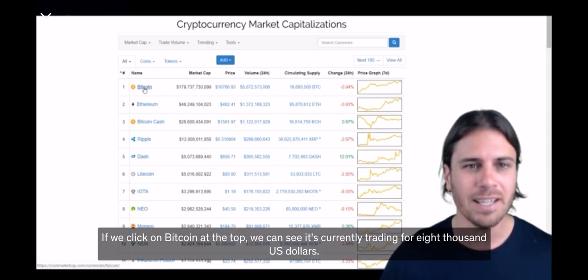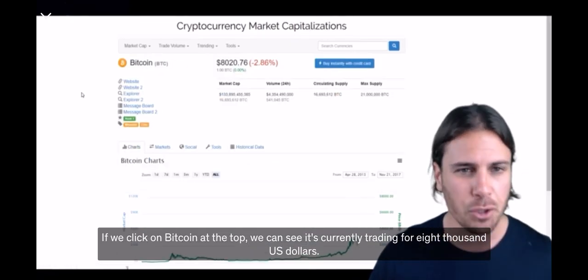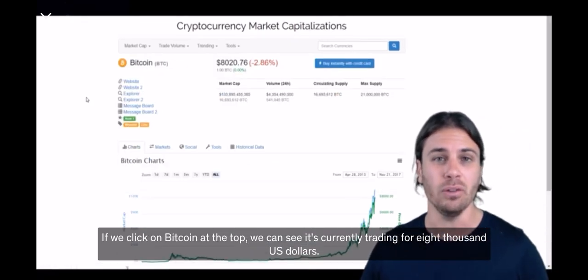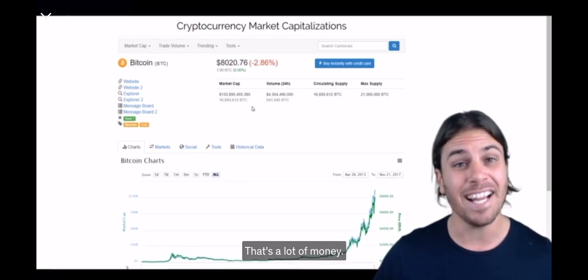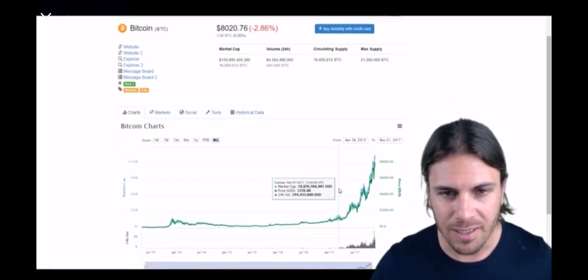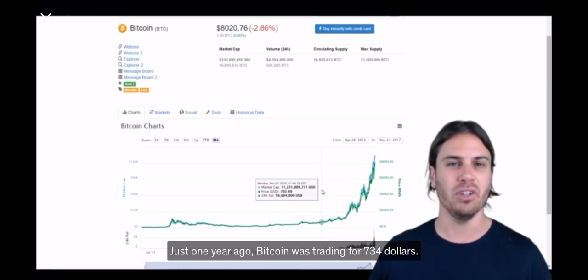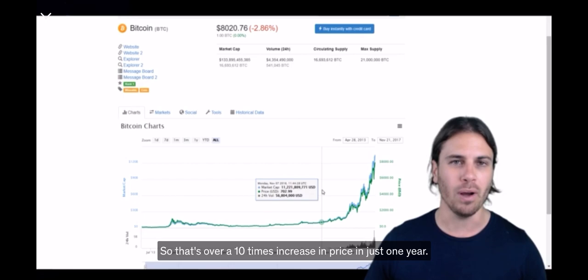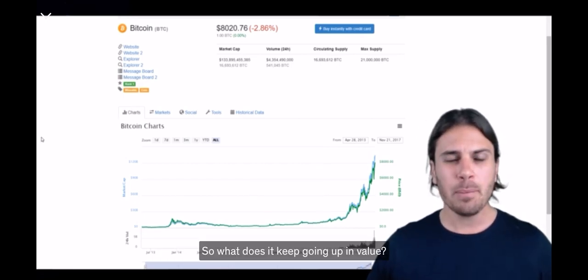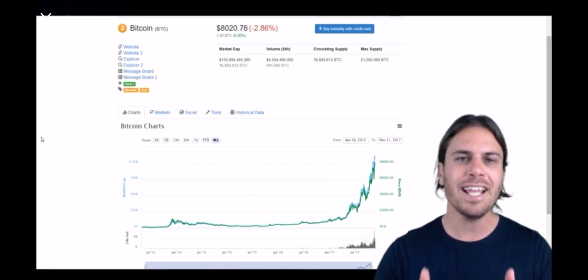If we click on Bitcoin at the top here, we can see it's currently trading for $8,000. Wow, that is crazy. That's a lot of money. And guess what? Just 1 year ago, let's have a look. Just 1 year ago, Bitcoin was trading for $734. So that's over a 10 times increase in price in just 1 year. So why does it keep going up in value? Why do we keep hearing about it? Well, we're going to get into that in just a minute.